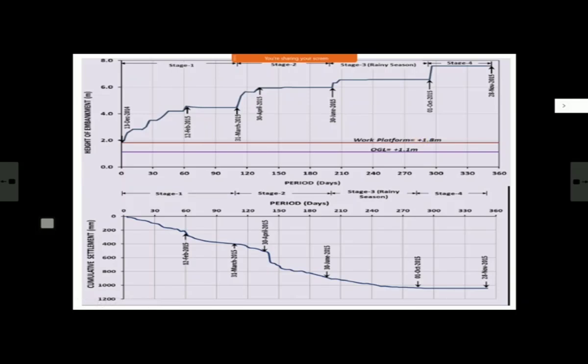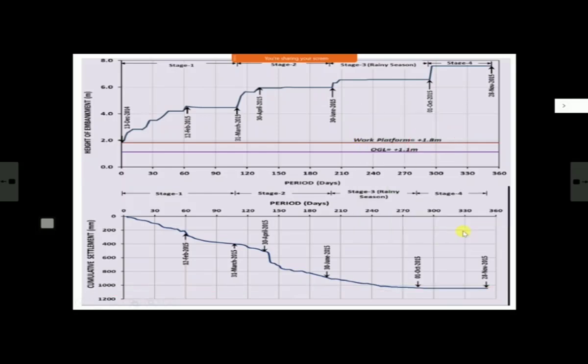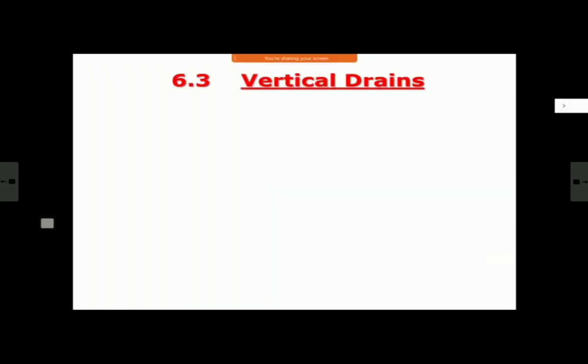And here another thing you see: the height of the bank is only 6 point something meters. Out of that also your working platform itself is at 1.8 meter height. So after the working platform this height is only 4 to 5 meters. Please understand this. And settlement is more than 1 meter. So in 5 meter height of embankment, or maybe take 6 meters, your settlement is as high as 1 meter. You can now get an idea of how significant these consolidation settlements can be. So we cannot afford to ignore them. Otherwise, all your calculations, everything will go haywire.